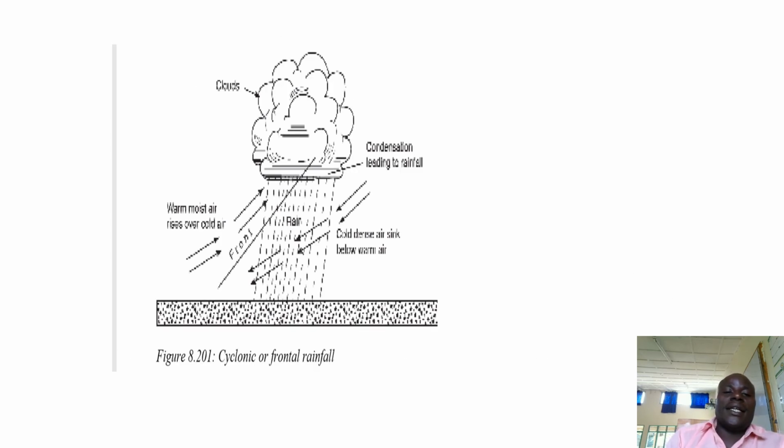I think this diagram illustrates better. This is a front line. Cold wind meets there, warm wind, they collide. After meeting and colliding at the front, warm wind rises and cold wind sinks. When warm wind reaches condensation level, it condenses and forms clouds, and clouds bring back rainfall.